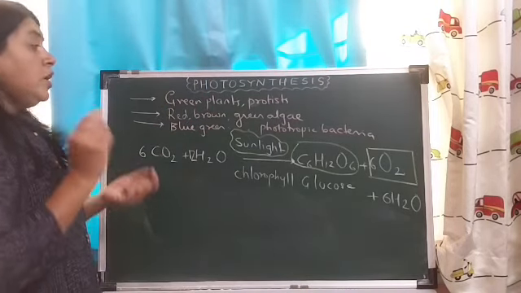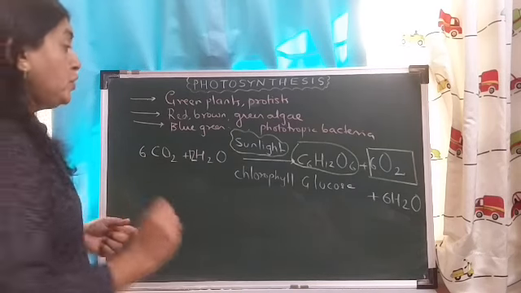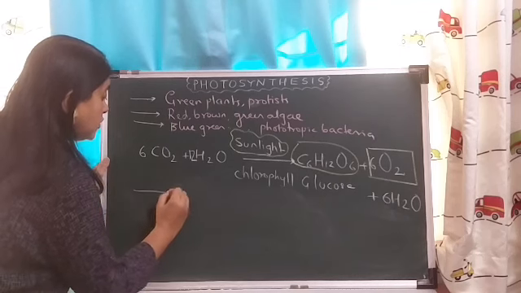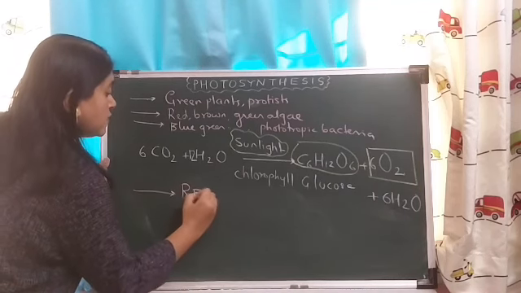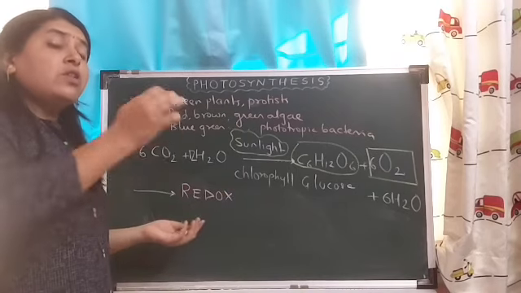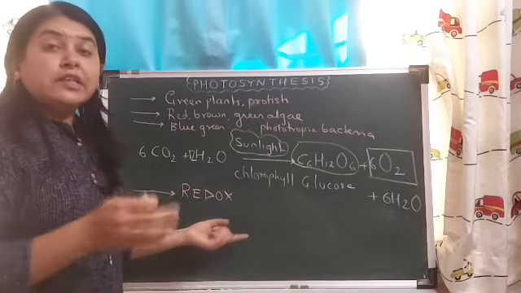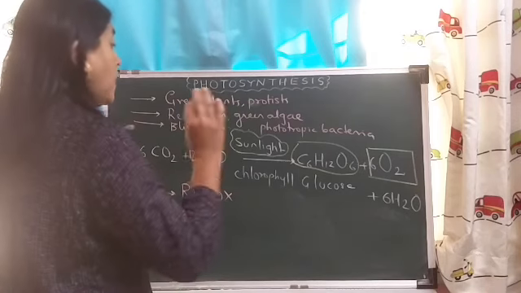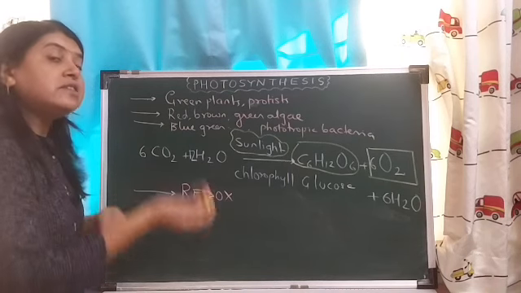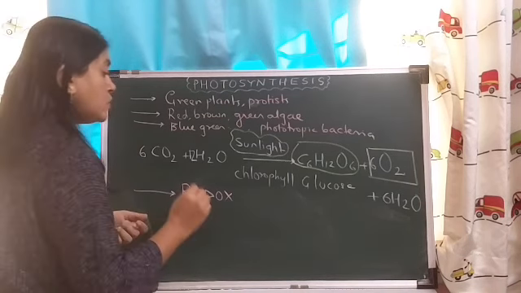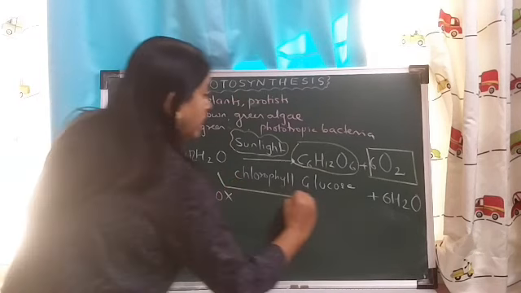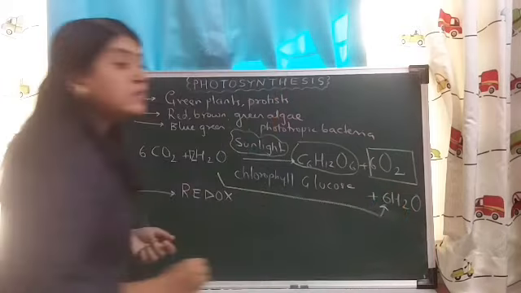Fine. Now, if you look at the reaction carefully, you will observe that photosynthesis is a redox reaction. Photosynthesis is a redox reaction. What is the meaning of a redox reaction? Oxidation and reduction are taking place simultaneously. Now, in this photosynthesis reaction, what is getting oxidized and what is getting reduced? So, you observe that water is getting oxidized to release oxygen.